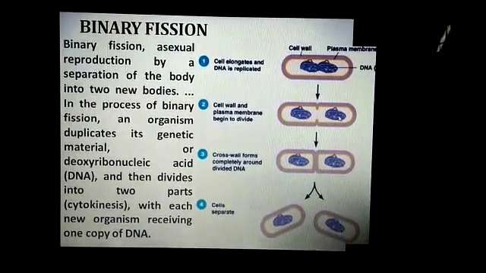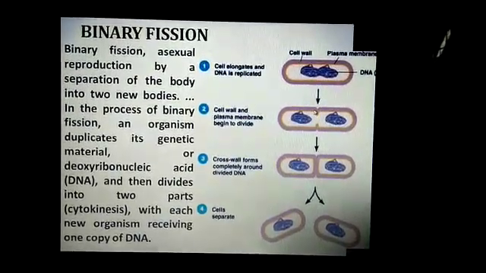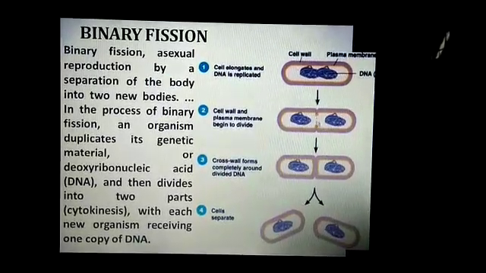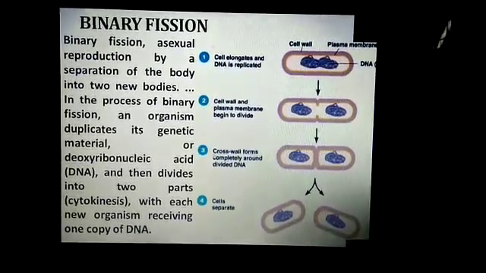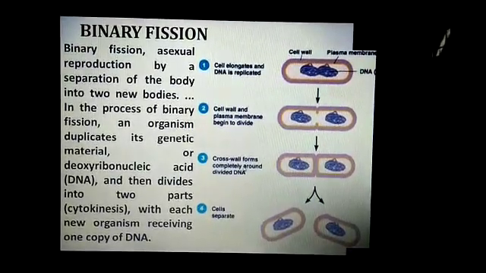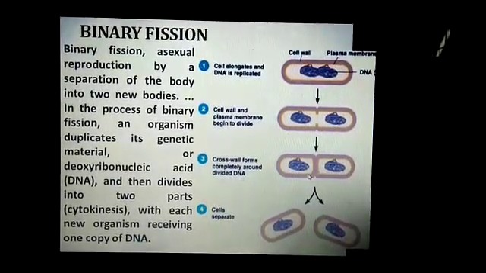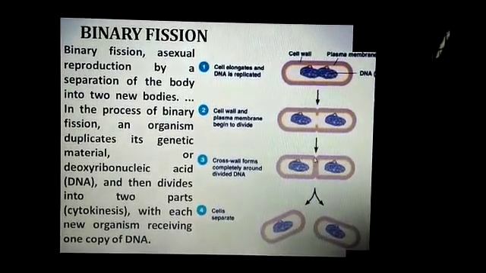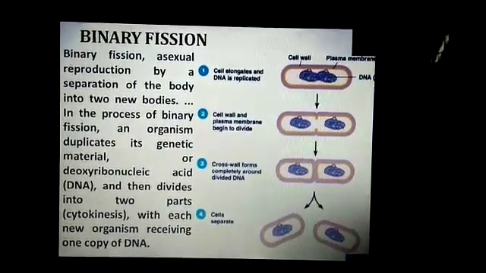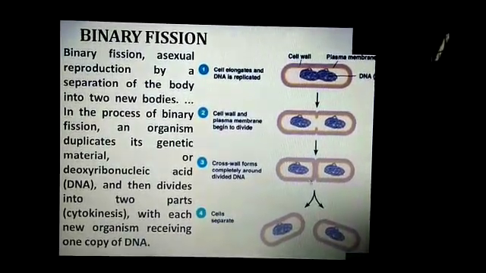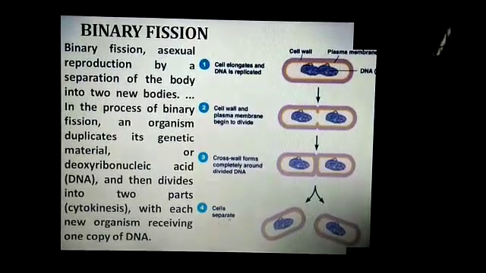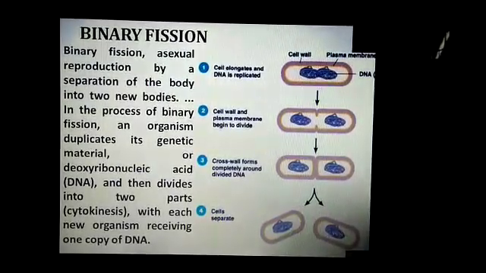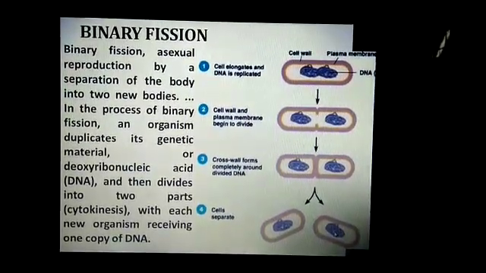First the nucleus divides and then inner folding starts in the cell wall and plasma membrane. In the third step you can see a cross wall forms completely around the divided DNA, in between the 2 divided DNAs. And in the fourth step, the cells completely separate from each other and behave like individual cells.